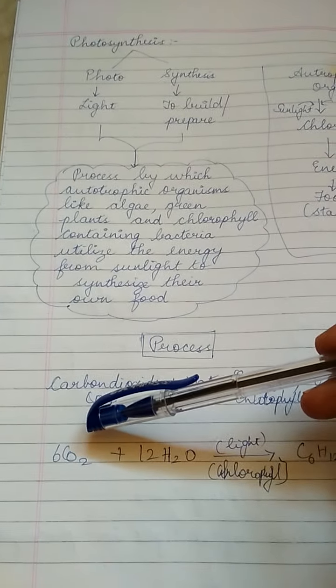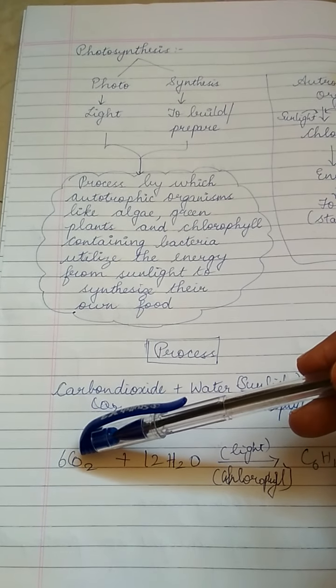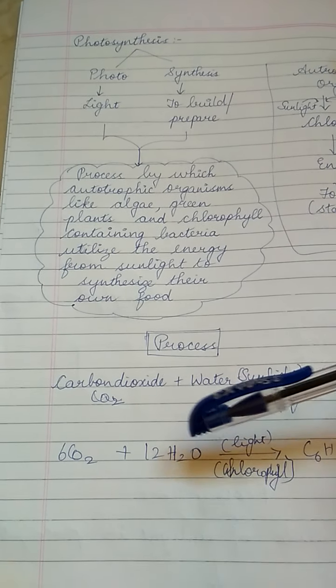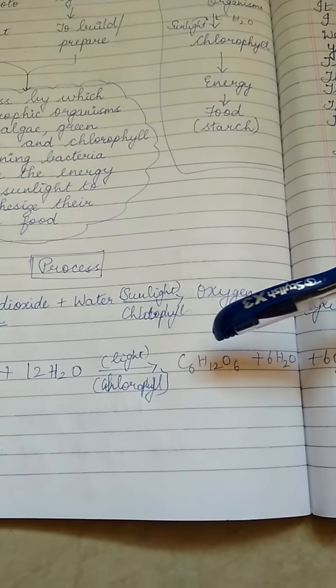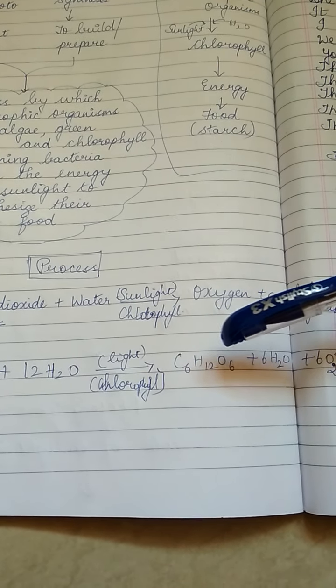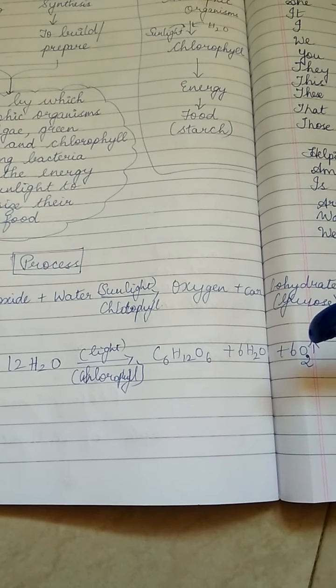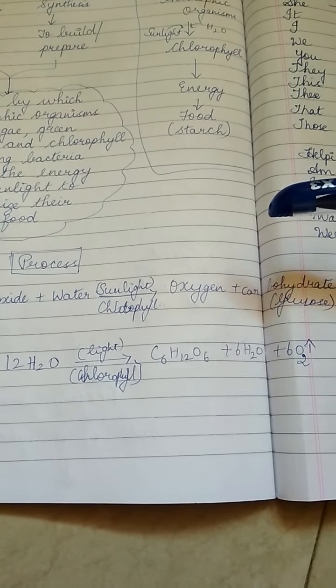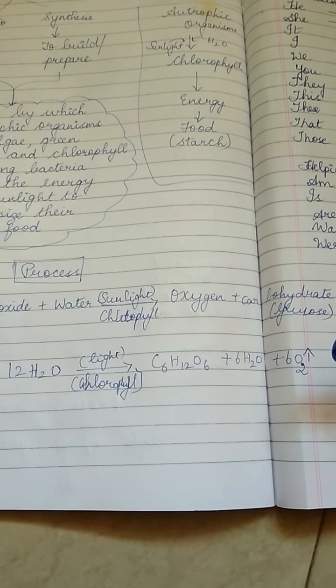The chemical formulation goes as 6CO2 plus 12H2O, with light and chlorophyll, gets converted into glucose, that is C6H12O6, plus water plus oxygen. And the oxygen that is released during photosynthesis is released into the atmosphere.